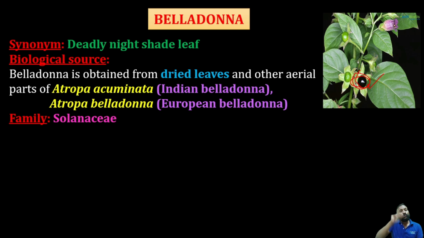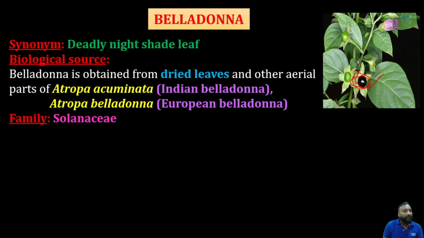because two to three fruits are enough to kill an infant, whereas ten to fifty fruits of belladonna are enough to kill an adult. So for that reason, it is deadly nightshade. It can kill an infant and an adult with specific amounts of the fruits. Even though the alkaloid is toxic, in minute concentration it produces a pharmacological action. So for that reason, only minute concentrations are taken to produce a medicine.